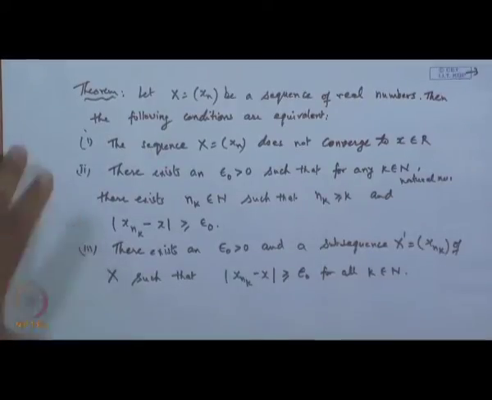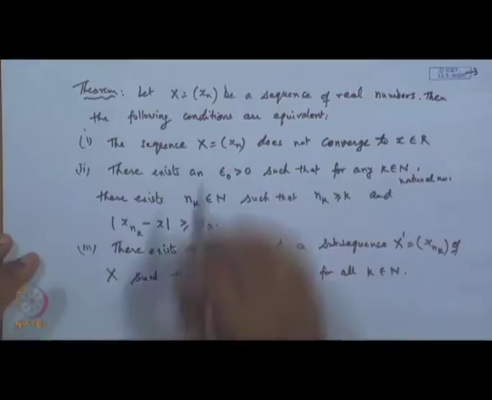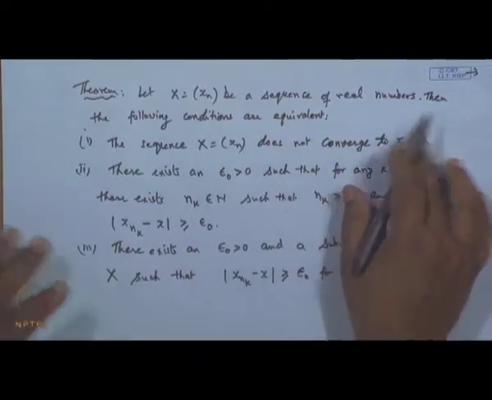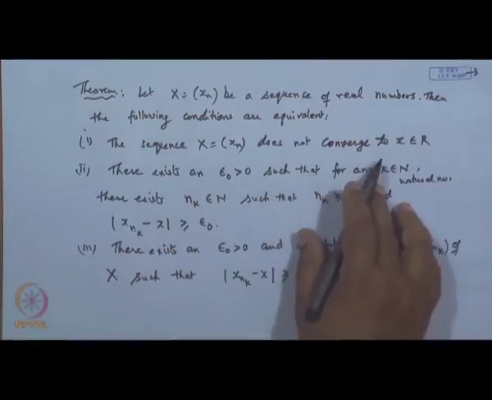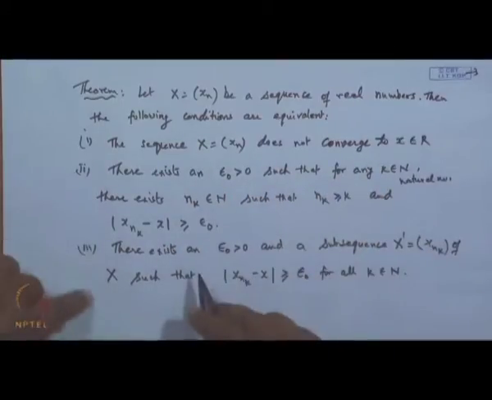So, what this shows, as we will see in the proof, is that if x n is a sequence of real numbers, then the following conditions are equivalent. The sequence x n does not converge to x is equivalent to this, equivalent to this.